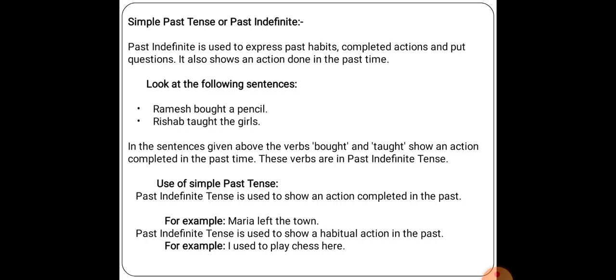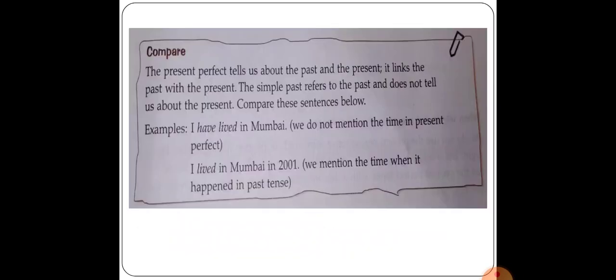I used to play chess here. It means in the past someone played chess at this place. I used to play chess here. I hope it is clear to you all. Now here is a small comparison between the present perfect and the simple past.